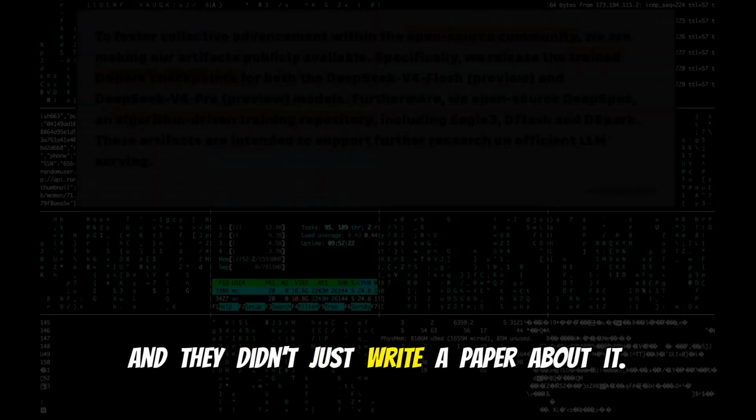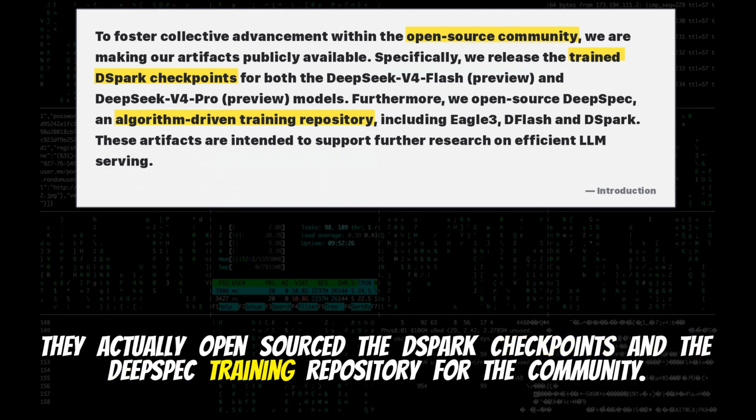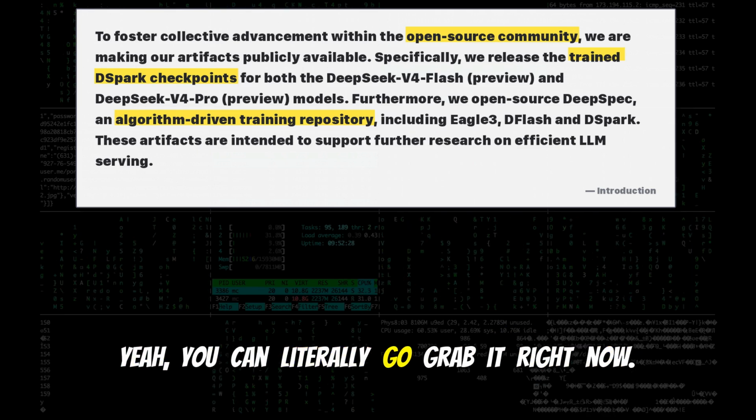And they didn't just write a paper about it. They actually open sourced the DSpark checkpoints and the DeepSpec training repository for the community. Yeah, you can literally go grab it right now.